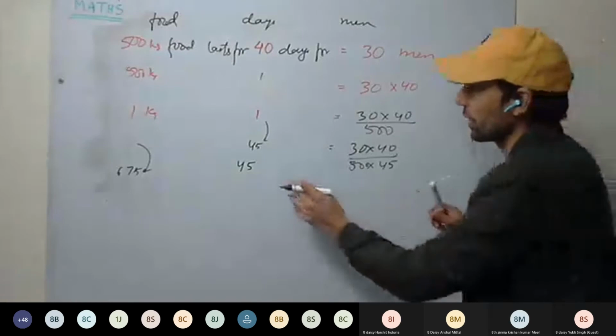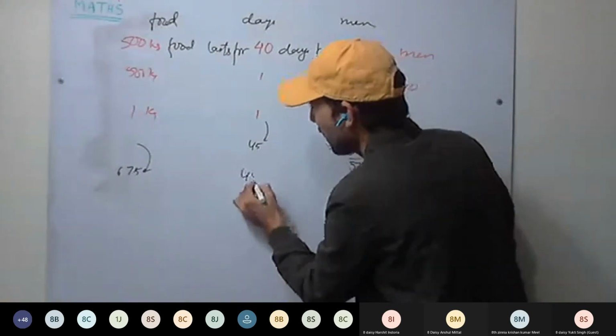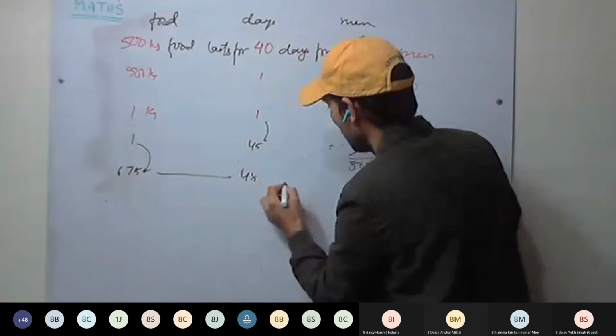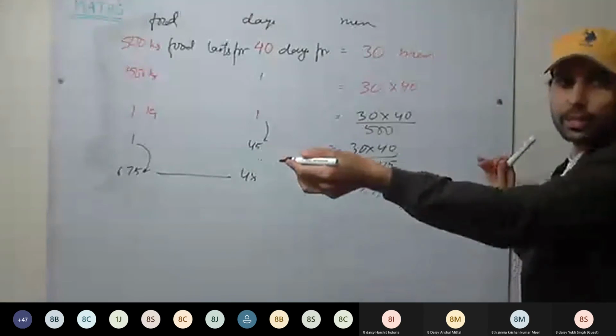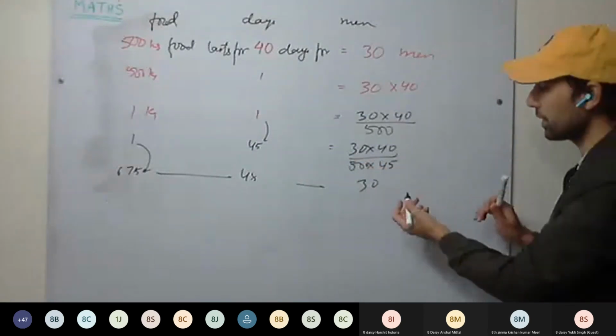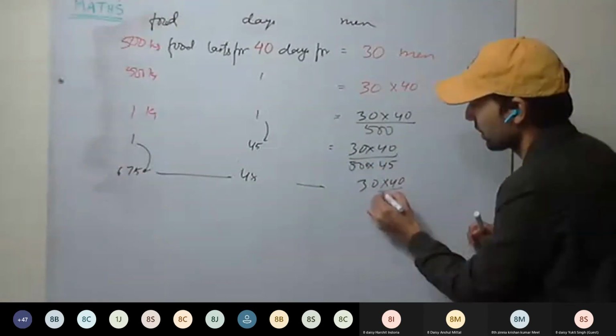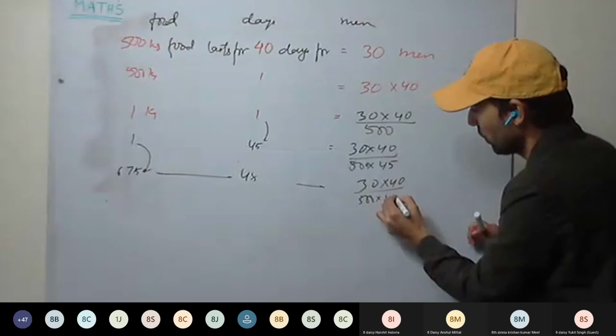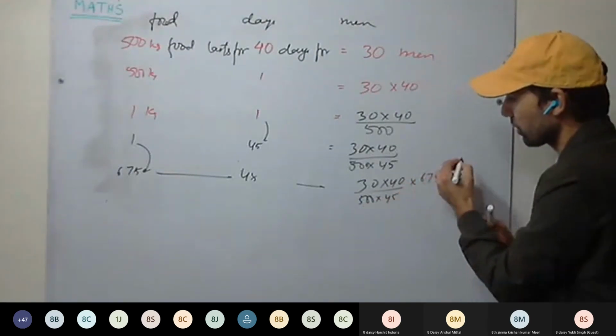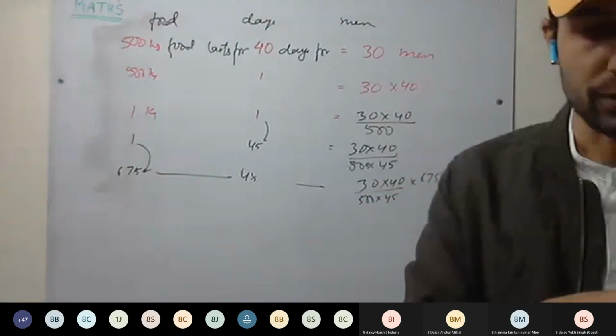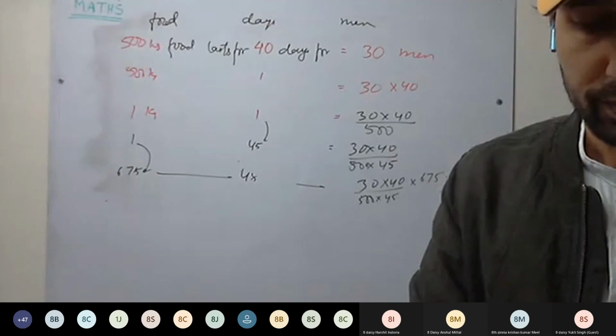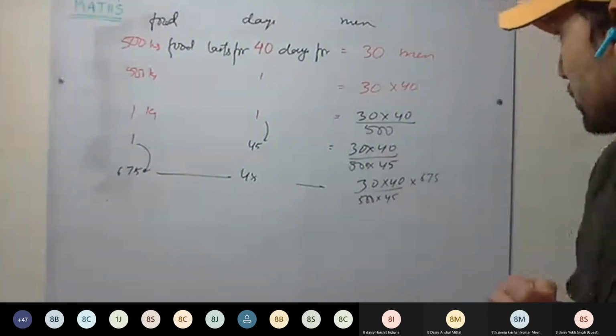Have you understood for the time being? Next, for 45 days, 1 kg, food has increased. That means the number of men as well will increase. So 30 into 40 into 675 divided by 500 into 45. Okay, we'll see this question again tomorrow. Have you understood this one?